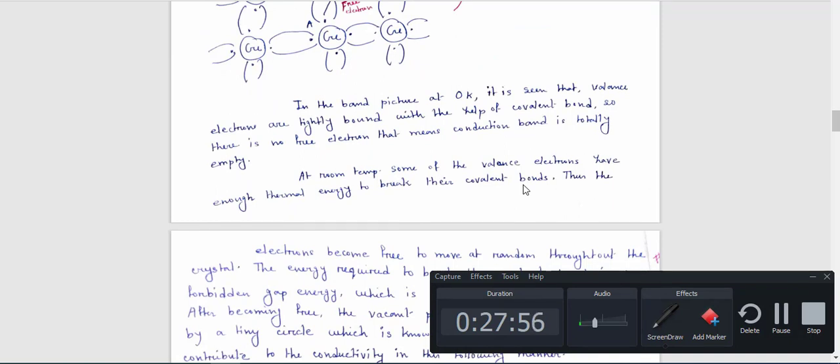In an intrinsic semiconductor, the number of holes is equal to the number of free electrons.